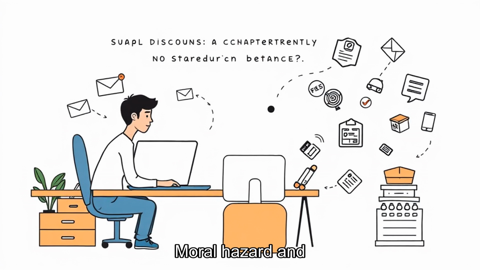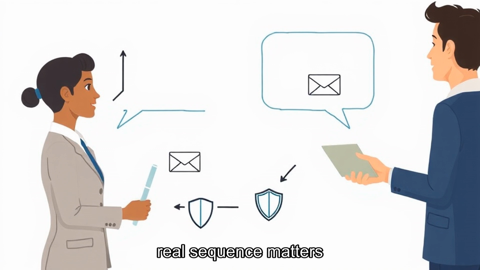Moral hazard versus morale hazard in insurance becomes concrete when premium discounts can reward safer behavior. Telematics, alarms, or safety training can reduce pricing in some policies. Insurers use incentives as well as penalties. When this appears in real life, this is the detail to check first. The real sequence matters more than the most dramatic detail. Moral hazard and morale hazard should be checked before money or emotion is committed.